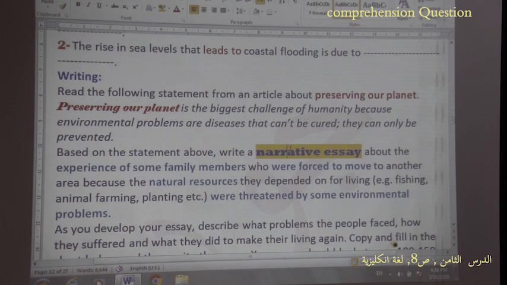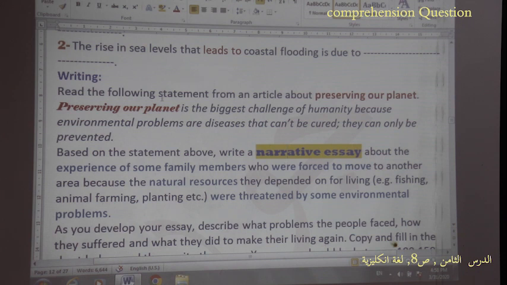You will write a narrative essay because I didn't teach you the expository essay, which will be the topic of our next lesson. So after this lesson, I'll tell you how to write expository essays, and in that case, you will be asked to write one.